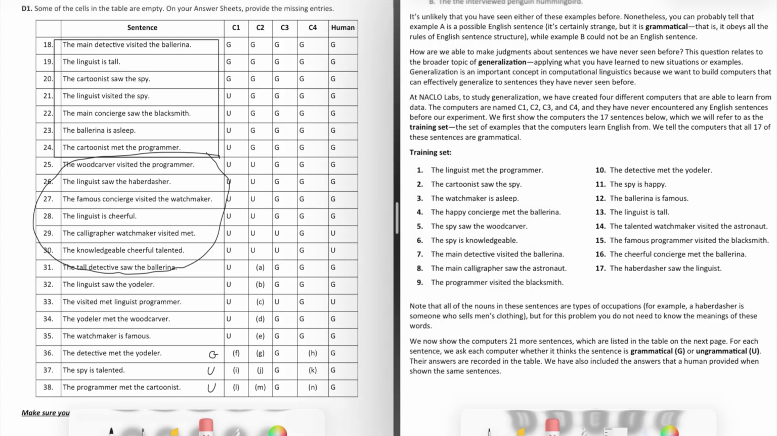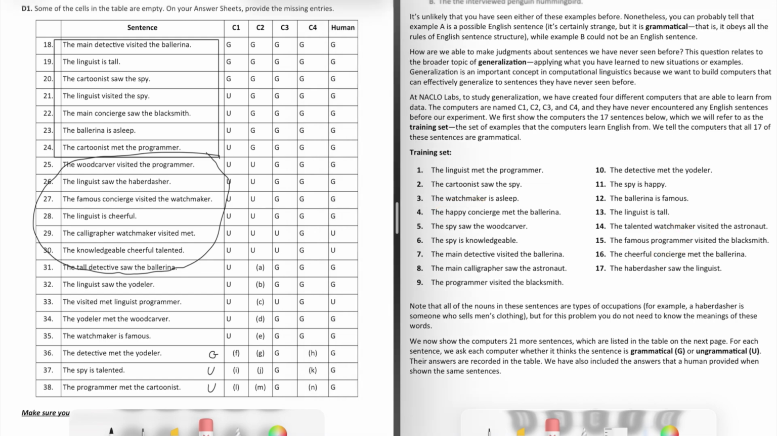And if we continue on to the next sentence, the linguist saw the haberdasher. The linguist can be a subject as we see here, but the haberdasher, if we check where it appears, we can see that it only appears as a subject and never appears as an object. So the computer could be saying that the haberdasher can't be an object. And if we continue to the next one, the famous concierge visited the watchmaker. We have concierge as subject here. We have watchmaker only as a subject. So again, that would probably make the computer say that it's ungrammatical in the same way.